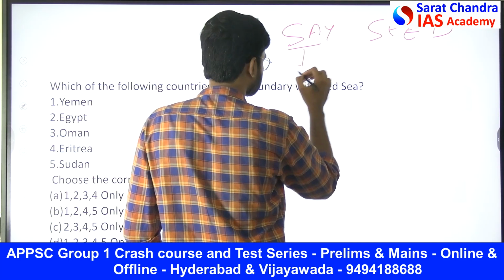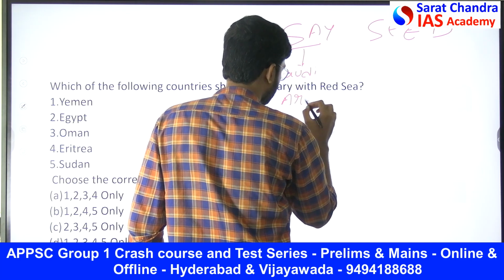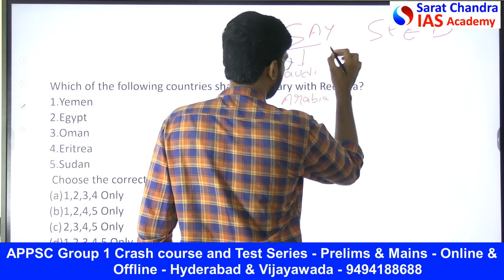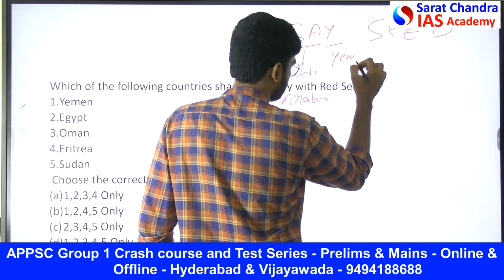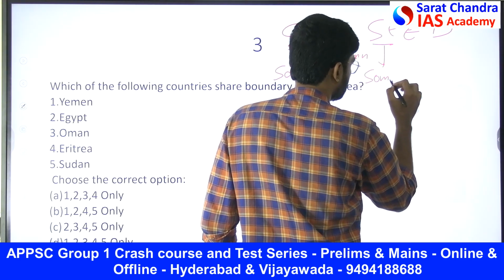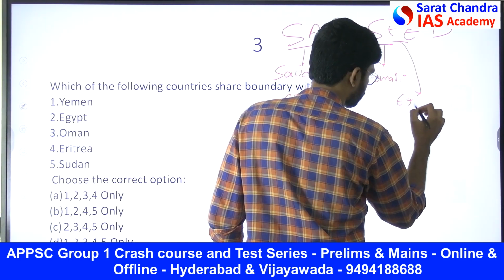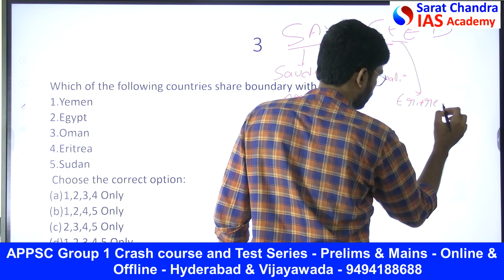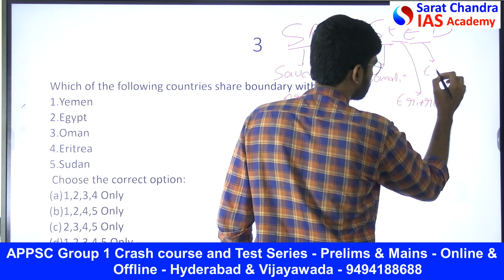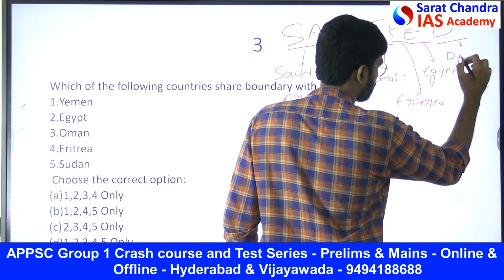SA for Saudi Arabia. Then Y is for Yemen. S is for Somalia. E is for Eritrea. Then E is for Egypt. D is for Djibouti.